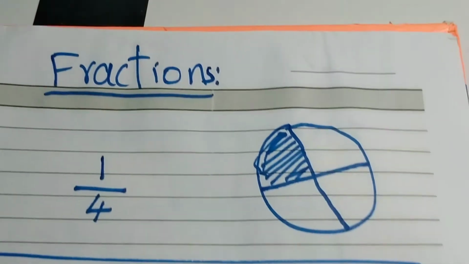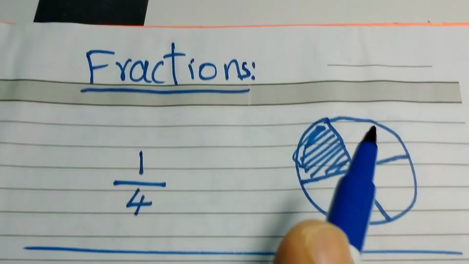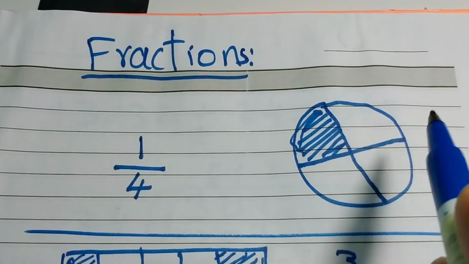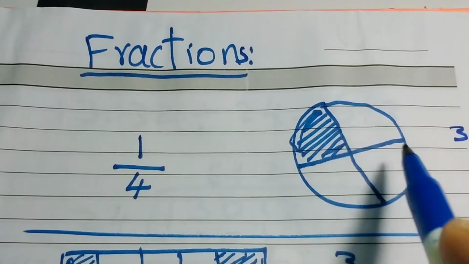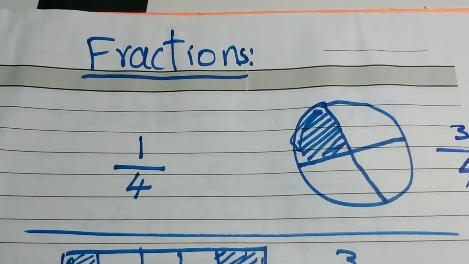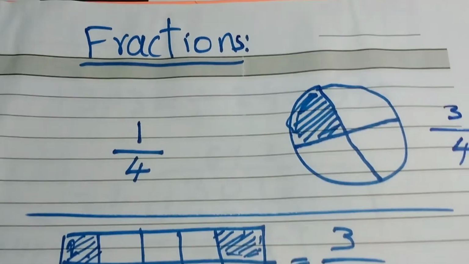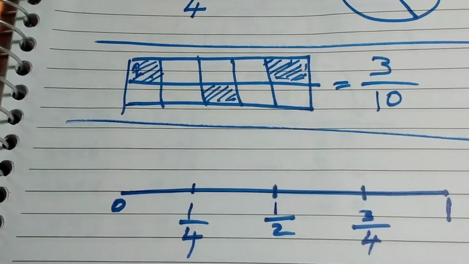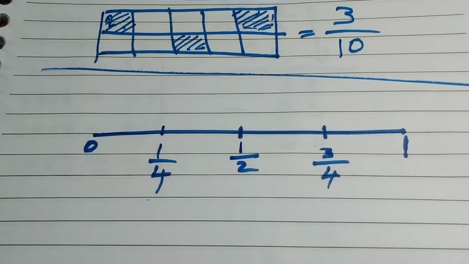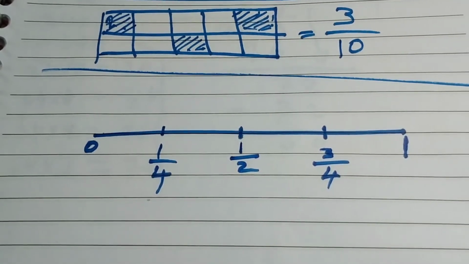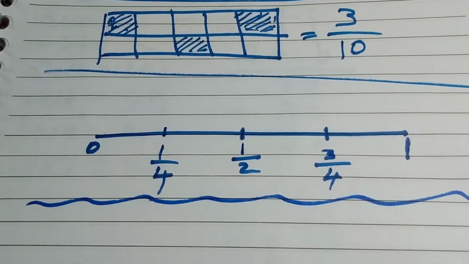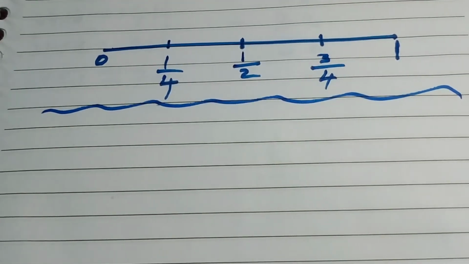What is the fraction of the unshaded parts, or not shaded part? It will be 3, because 1, 2, 3 over a total of 4. So 3/4 parts are not shaded. So same here, on the number line we divided. And my dear, after learning about fractions, we will try to understand how to simplify a fraction.